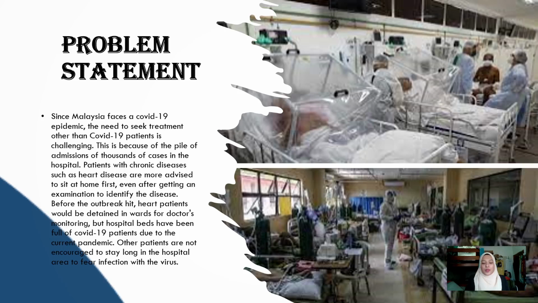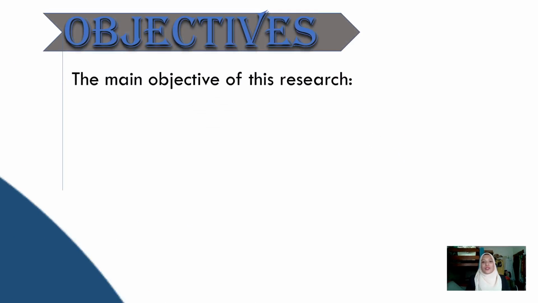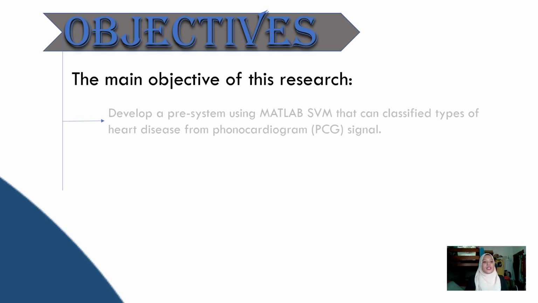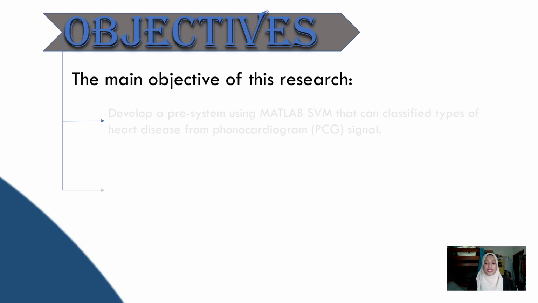So in this project, I'm focusing on 2 types of heart disease. We go through first the objective of this project, which is to develop a pre-system using MATLAB, SVM, and a graphic user interface that can classify the type of heart disease. We classify using SVM from the PCG signal, the PCG database that we use.